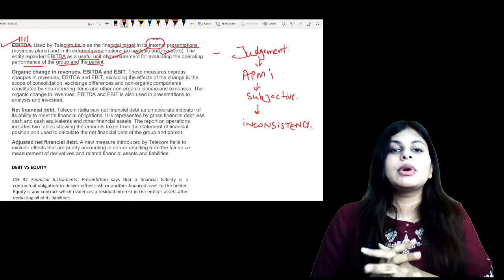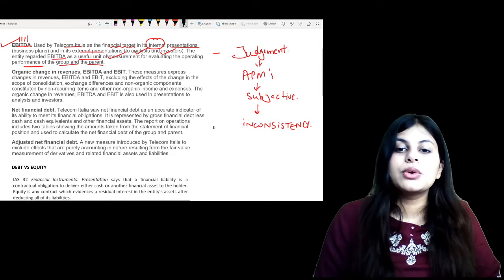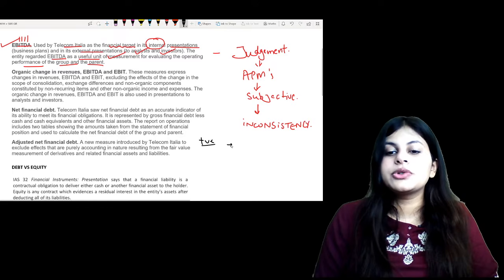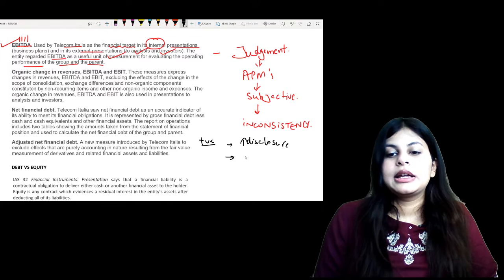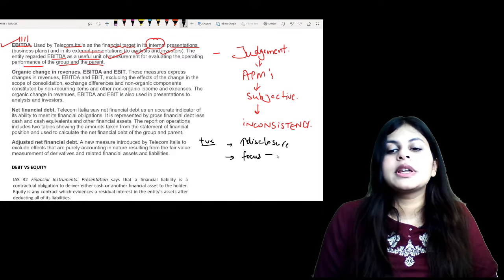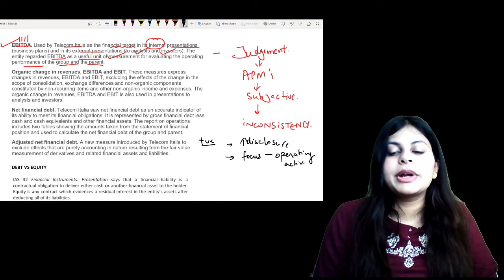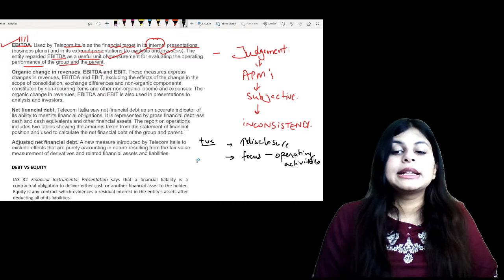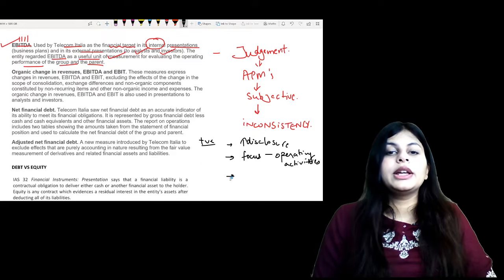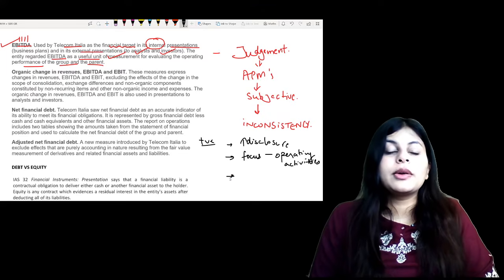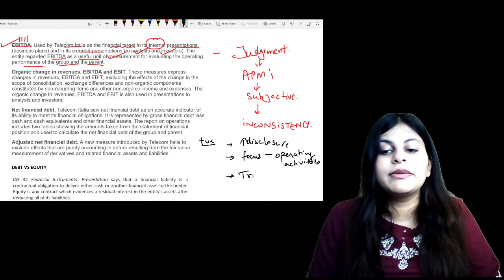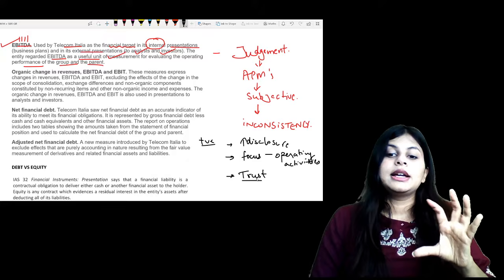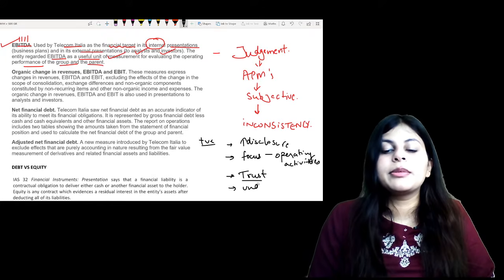So just think yourself, what can be the advantage? Enhanced disclosure. Then you can say it is focus oriented, where we are just focusing on the operating activity. We are not discussing any other irrelevant things. Then what else can we include in this? You can talk about one more advantage, that when we are doing this, the trust of the investor increases, because we are making the information understandable for them.